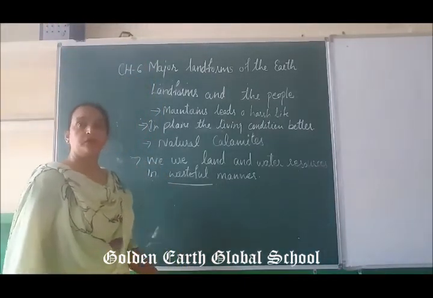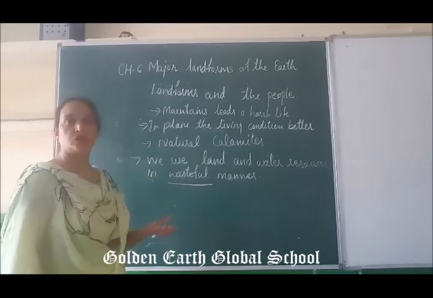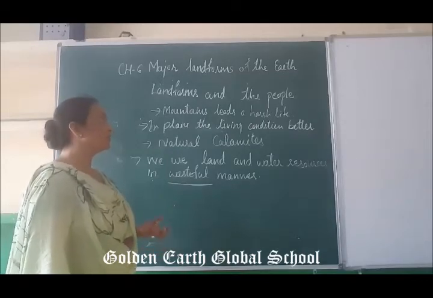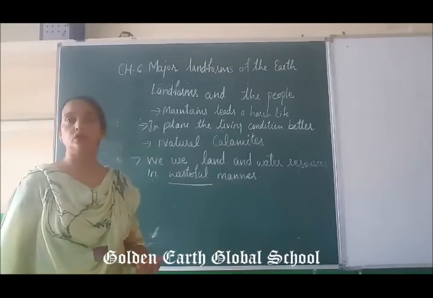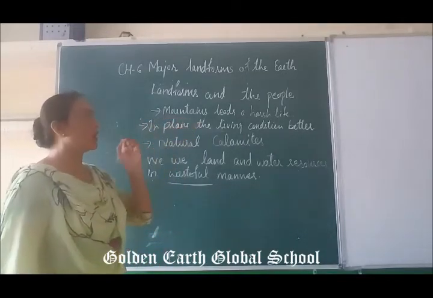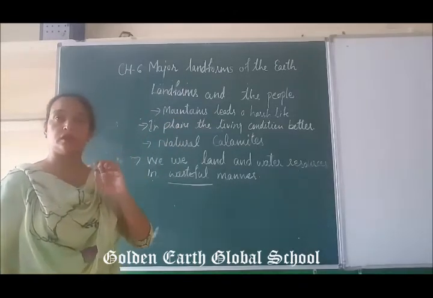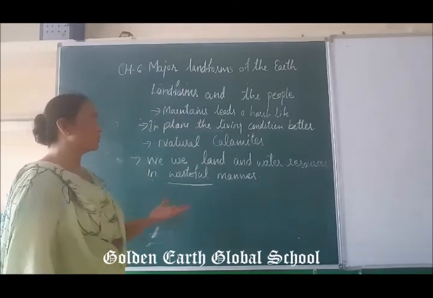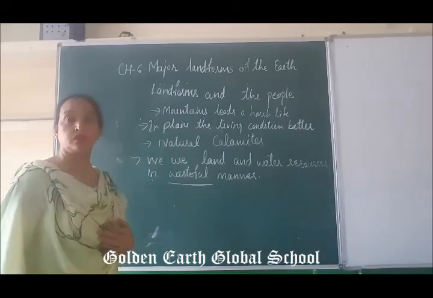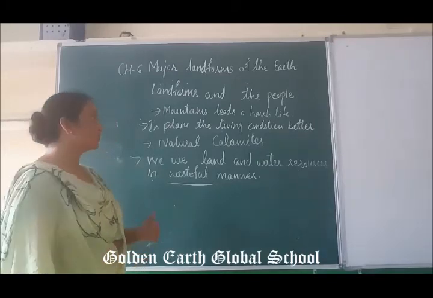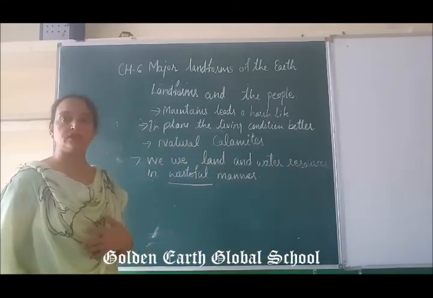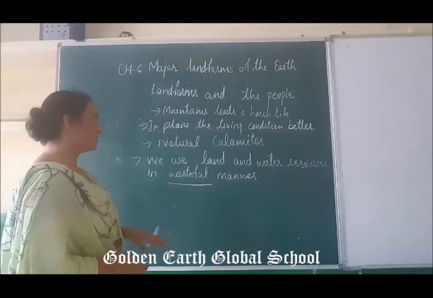Landforms and the people. Different kinds of people are living in the different kinds of landforms, and the people use that land according to their living styles. The mountains lead to a harsh life. The people living in the mountains face very many difficulties. And in plains the living conditions are better.